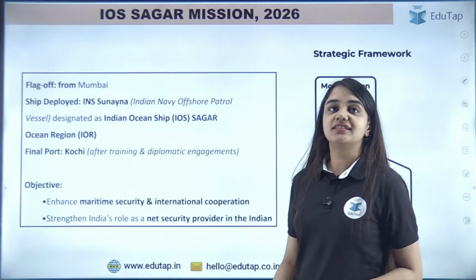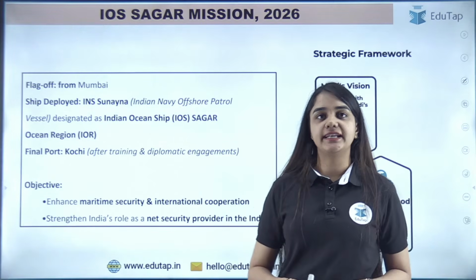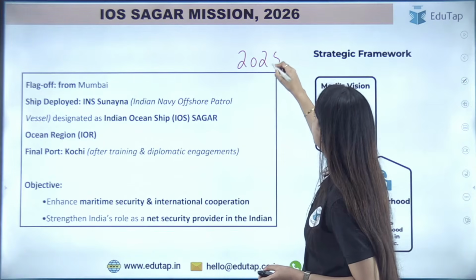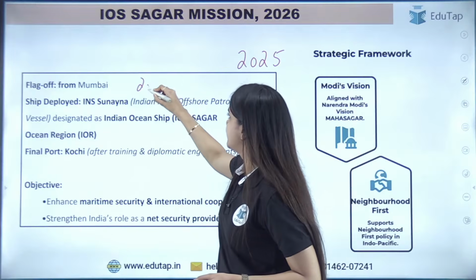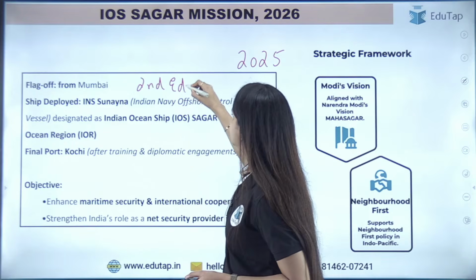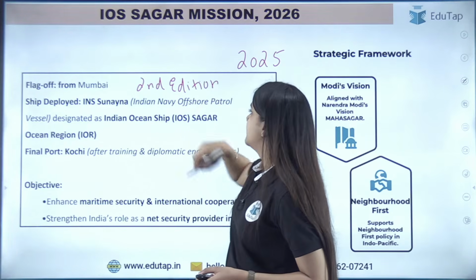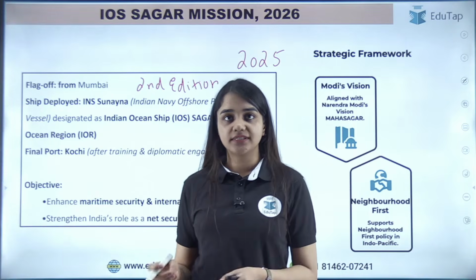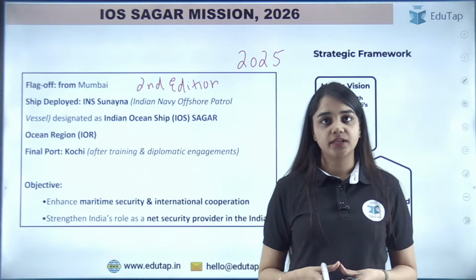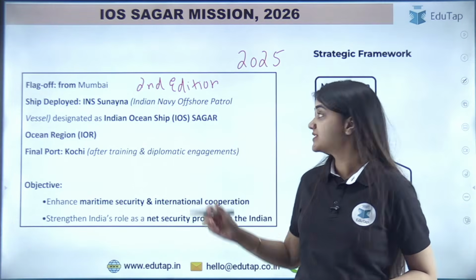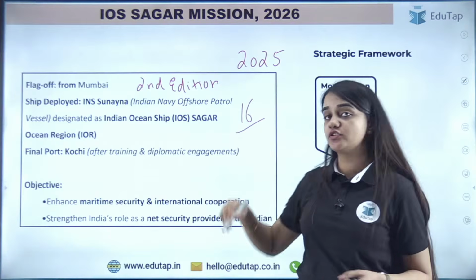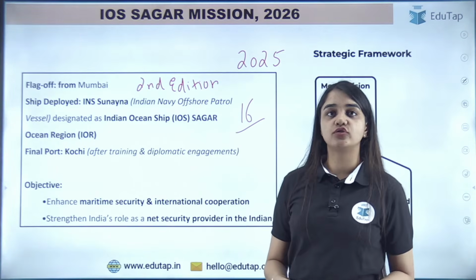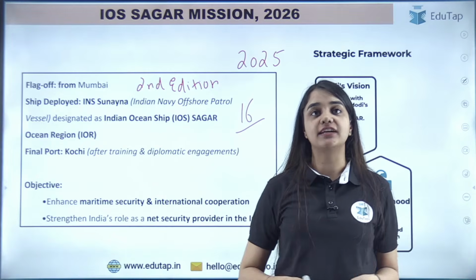All right. Next is the iOS Sagar mission. So this India, it has started this initiative in the year 2025 and this time in 26 it is the second edition. ठीक है, it is the second edition. So basically what it is, basically जो personnel हैं from the Navy, Indian personnel also, and from other nations, 16 other friendly nations, personnel from those countries, they are actually in one Indian vessel, they are actually going to start.